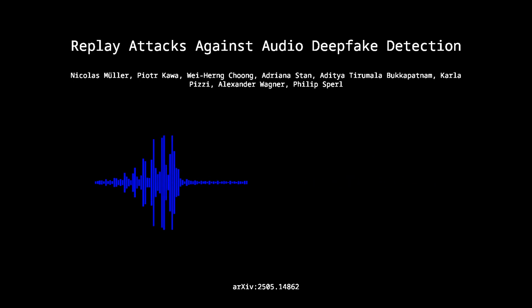Which has immediate practical implications. It means the more aggressive the physical attacks are, the setups that introduce more distortion and get lower quality scores, the more effective the attack is. The more effective it is at masking those artifacts, leading to worse detection. So a high distortion replay is a better attack. But that raises the crucial question: is this just because the audio quality is worse in general, or is it something specific about the physical channel?